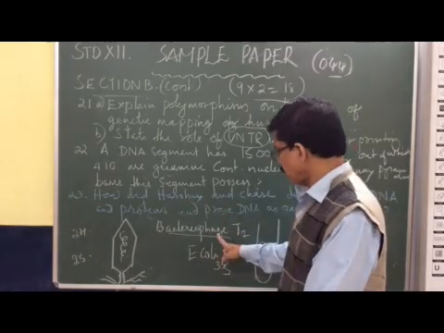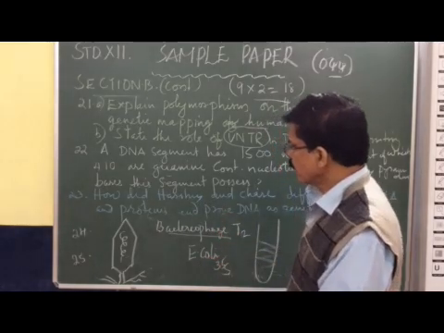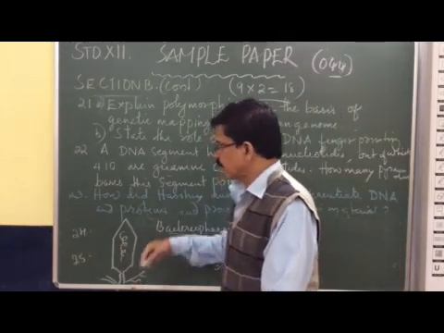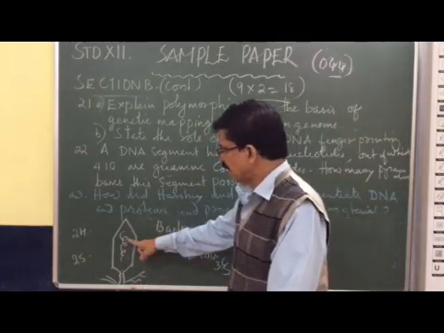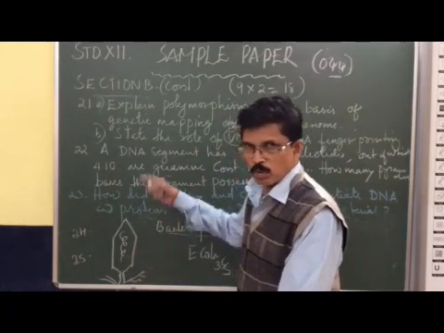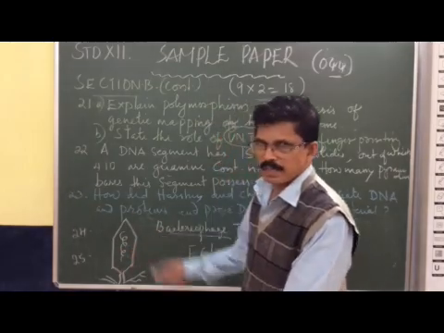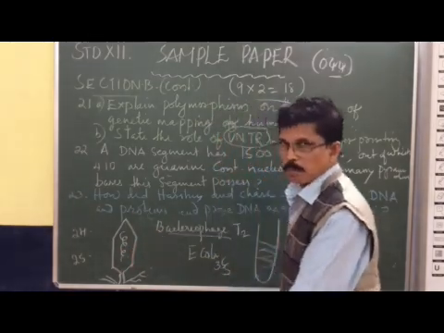During the infection, they inject only their DNA into the bacteria. The protein coat remains outside the bacteria.